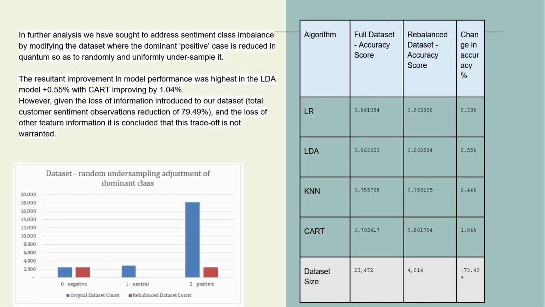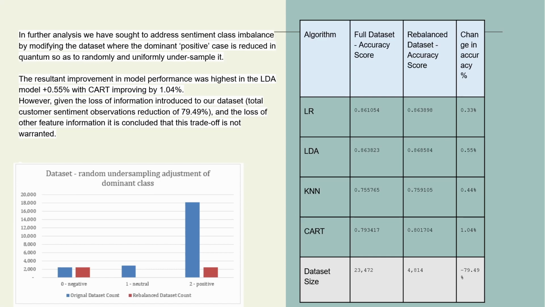Next slide. In further analysis, we gave consideration to the potential bias within our model training given the predominance of positive customer sentiment within our dataset, which accounts for over 78% of the dataset entries. We reran the pipeline analysis on a reweighted dataset where this dominant case was reduced so as to randomly and uniformly undersample it in equal proportion to the negative customer sentiment class. Those customers with negative sentiment are a key target for our business case use.